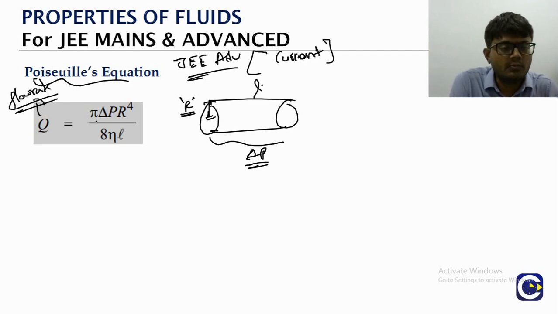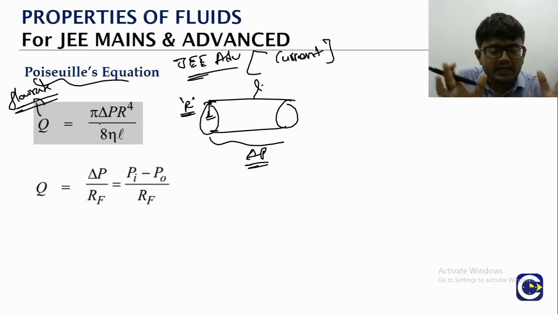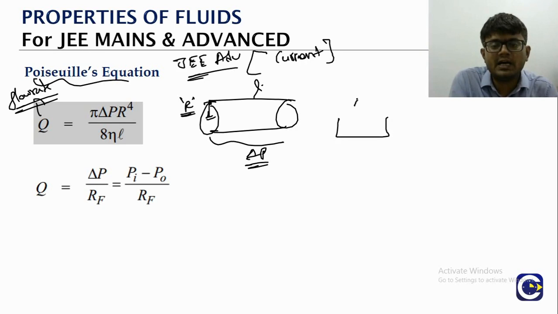The flow rate formula as per Poiseuille's equation is what? Pi delta P into R power 4 by 8 eta L. This we can treat similar to the current. Remember, what is the current? If you apply a potential difference delta V, this divided by the resistance, that will give us what?